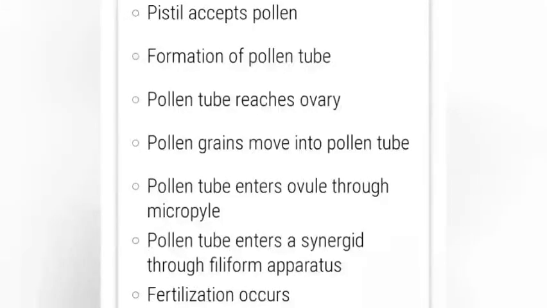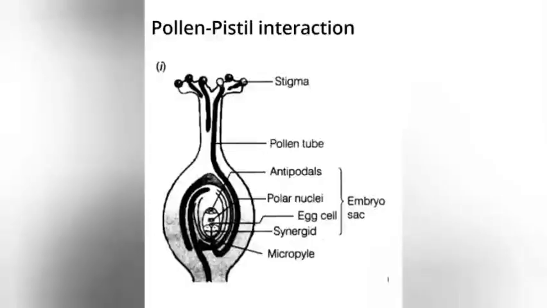Following changes will take place. Pistil will accept the pollen grain. There will be formation of the pollen tube. Pollen tube will reach the ovary. The pollen grains will move into the pollen tube. The pollen tube will enter ovule through micropyle, and pollen tube enters a synergid through filiform apparatus, which I'll explain later.